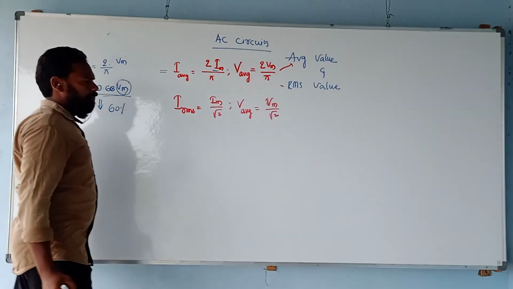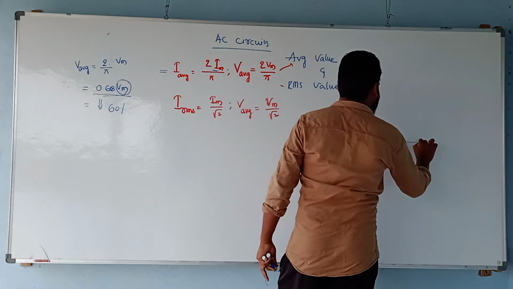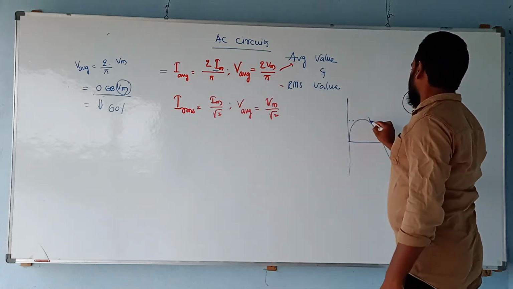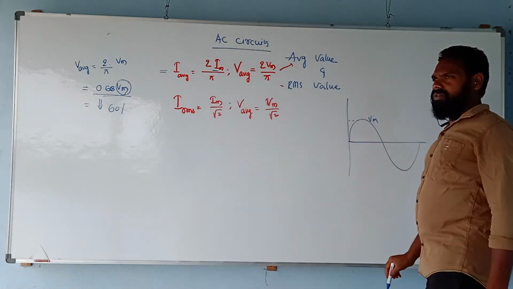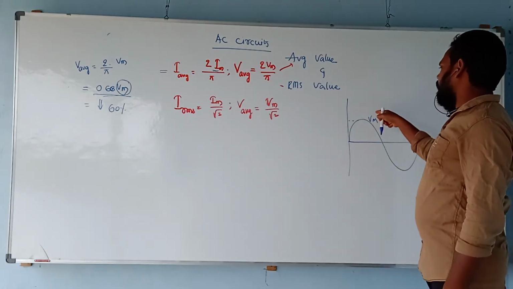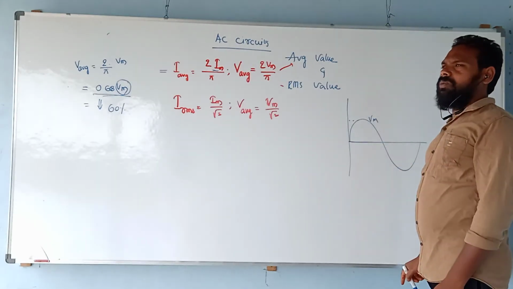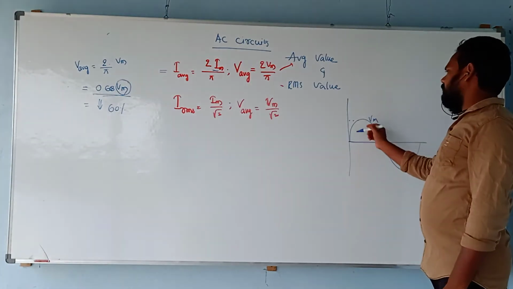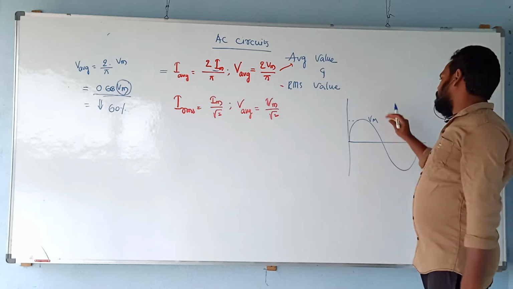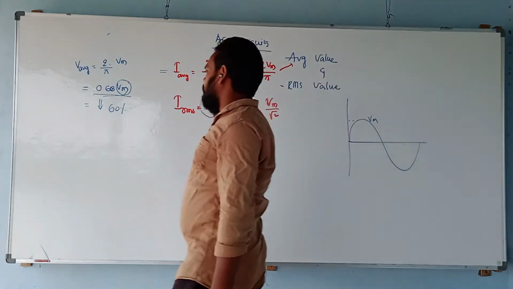If you observe the sinusoidal excitation like this, this is the Vm, the total voltage, but the average value is never equal to the total value Vm. Average value will be equal to 2 by pi into Vm. So the average value is about 60% of this total value.